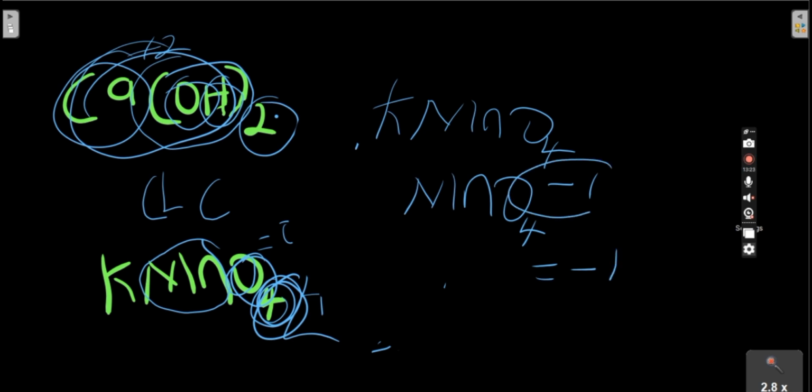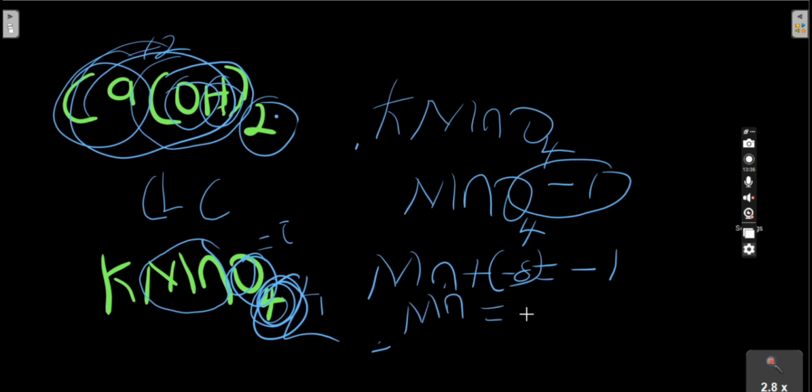Because here is raised to the power -1, and find the oxidation number here. Here is manganese plus oxygen is -8. So here is manganese, -8 crossing over, we now have what? 8 -1, we now have +7. So the oxidation number here is equal to the oxidation number here, because potassium is 1, and we equate this then to the power -1.